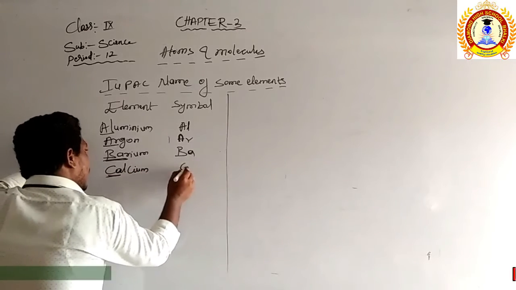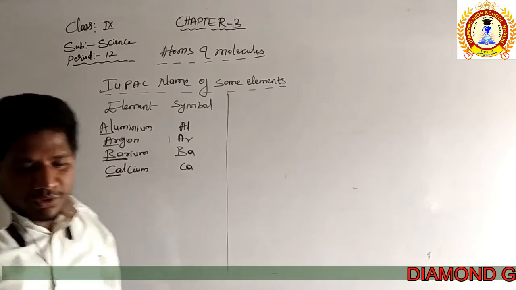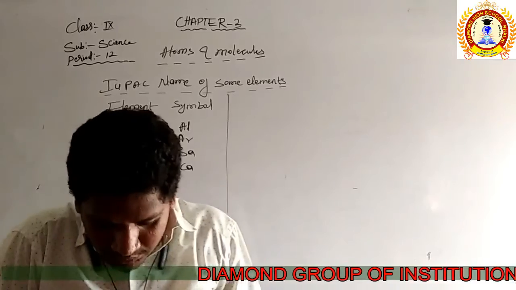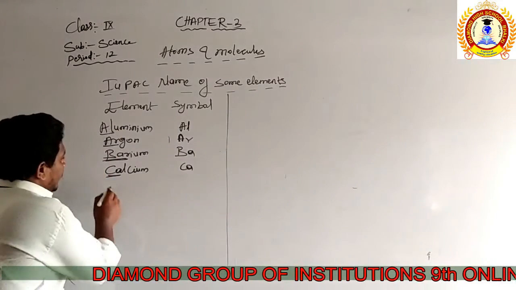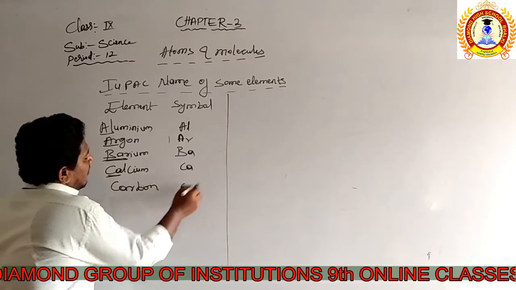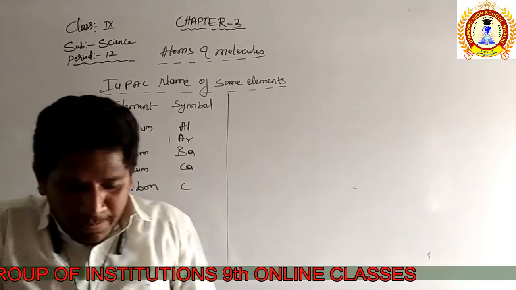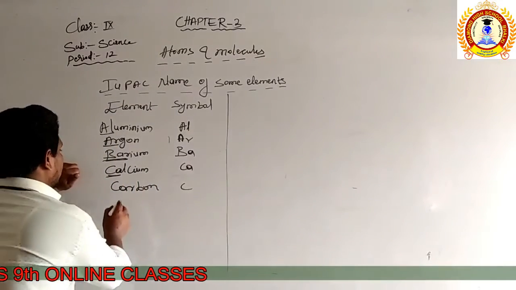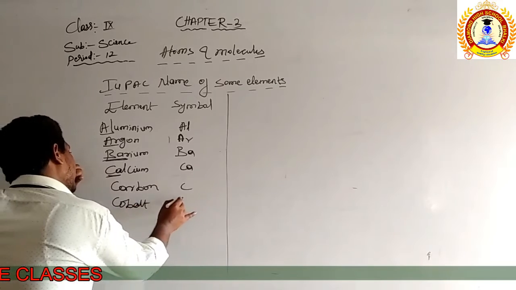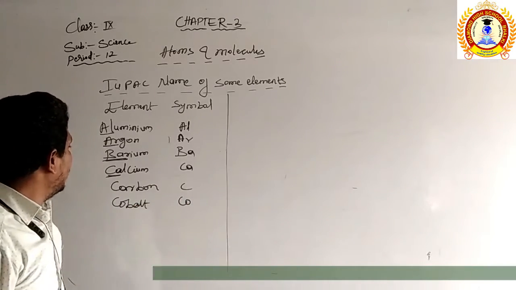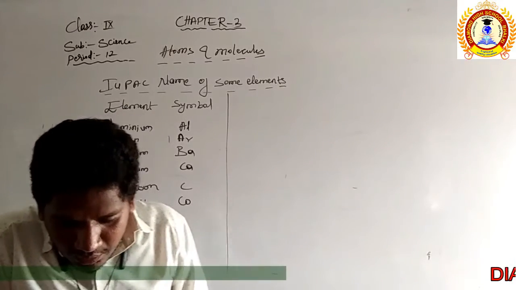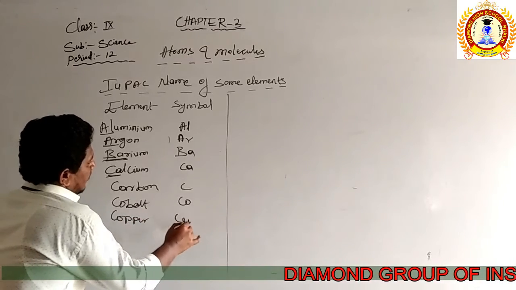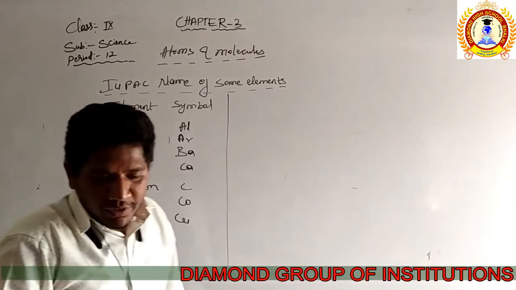Calcium, Ca. Then cobalt. Sorry, it's carbon. Carbon is C. Then cobalt. Cobalt means Co. The symbol of cobalt is Co. And copper. Copper, Cu. The symbol of copper is Cu.